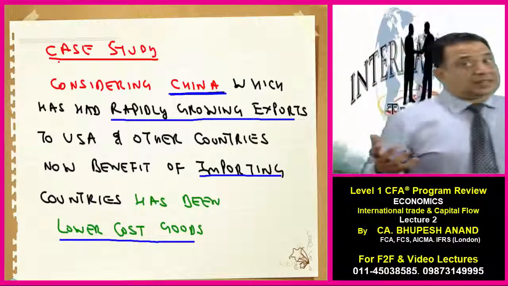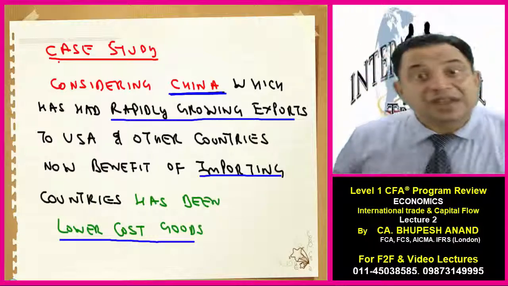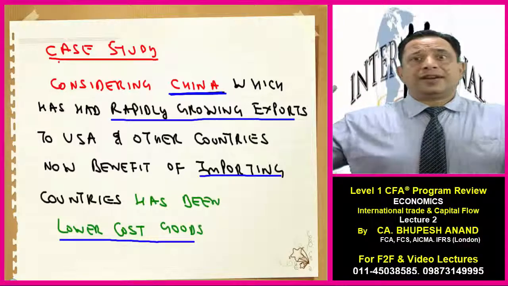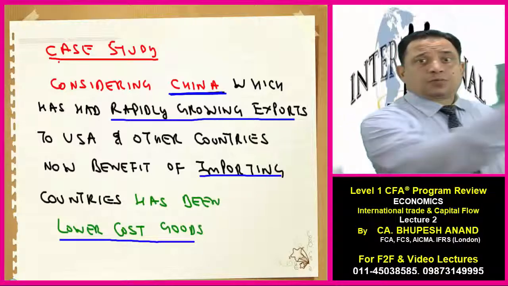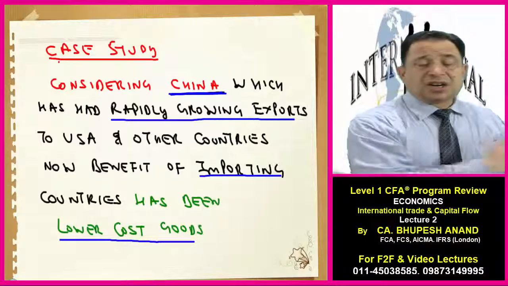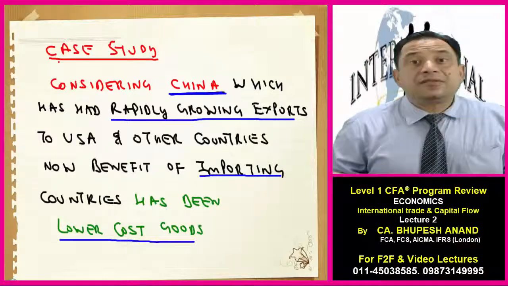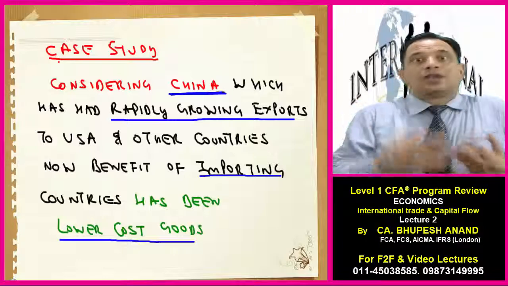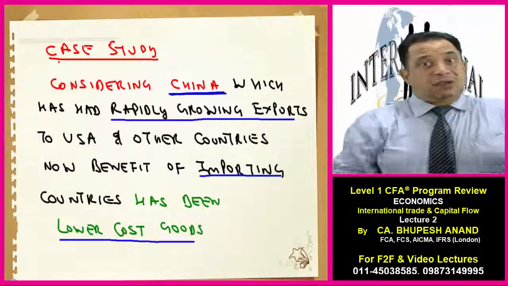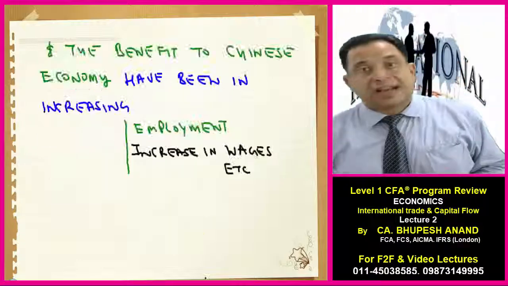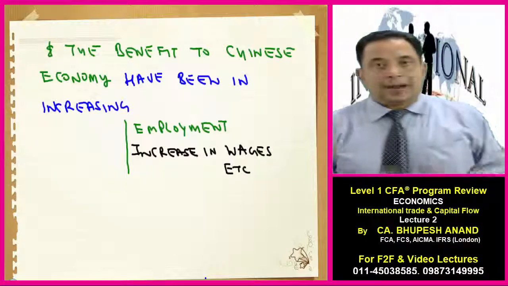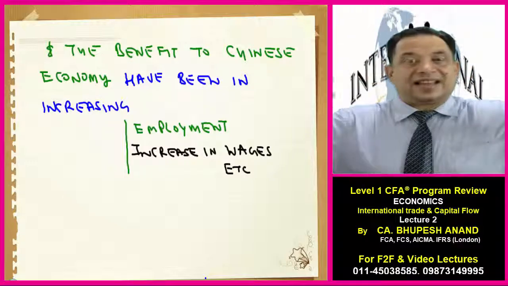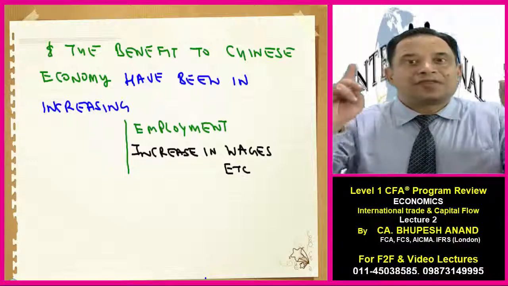As the next case study, I have just told you, in case of China, China is doing huge work nowadays in international trade flows, even exporting to USA, to other Asian countries, to every country in this world. And ultimately, what is the benefit? If USA is purchasing textile from China at a lower cost, their cost will reduce and it will be passed to consumers. And what will be the benefit to China? In China, employment will generate, better utilization of resources will be there, economies of scale will be there, and hence at a broader level, economic welfare will be there.